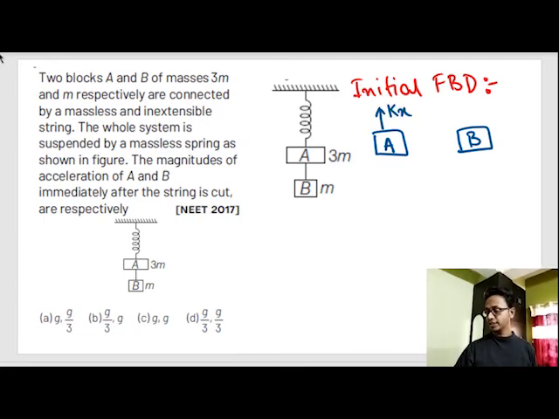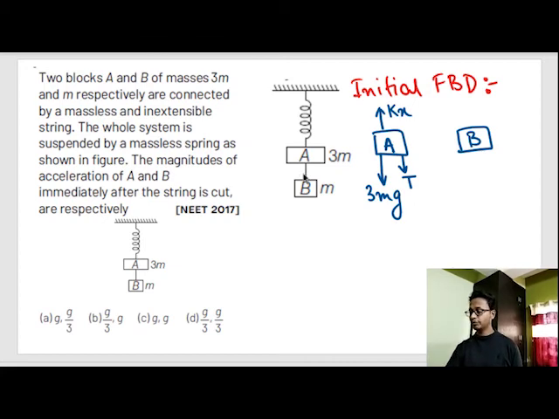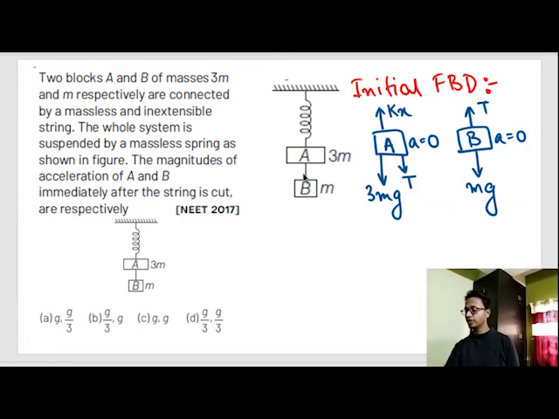Body A is experiencing spring force, gravity force of 3 mg, and a tension T that is pulling it down, because tension always acts away from the body. Similarly for body B, the tension force is pulling it upwards and the gravity force is pulling it downwards. The acceleration of both blocks is equal to 0 before the string is cut, because the system is as it is. Nothing was moving.